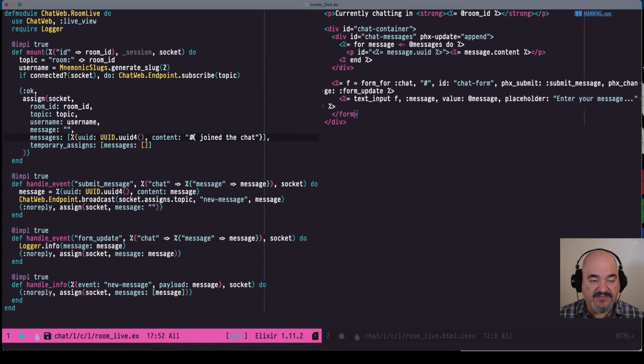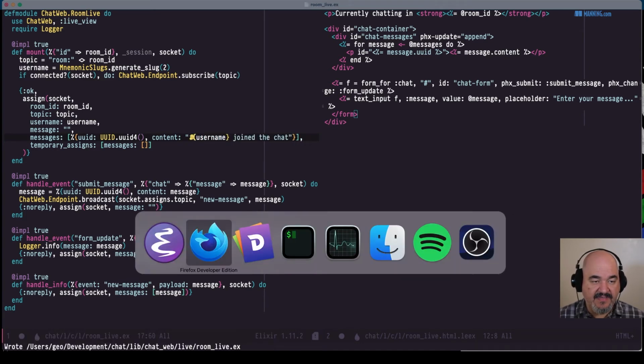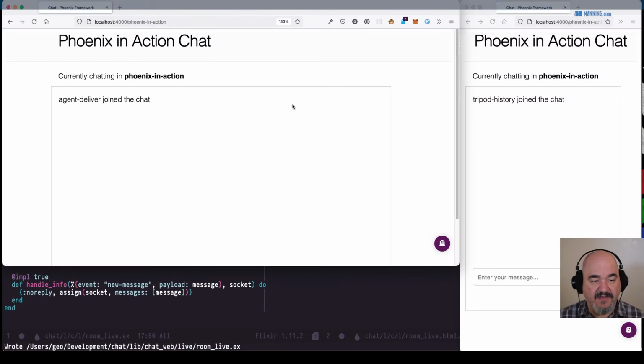So let's say instead of "Twitch join the chat," let's say "username join the chat" and see if that works. I think I got the monomic slugs thing right. Yeah. So in this case, I am Agent Deliver. Oh, that's a pretty sweet name. And over here on the right is Tripod History.